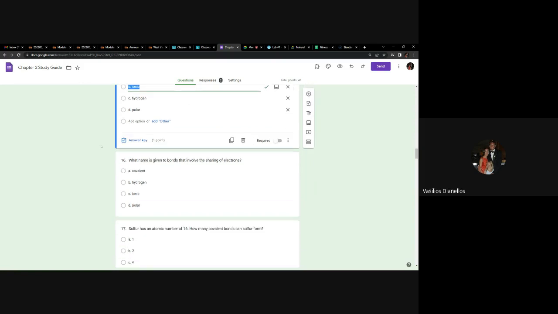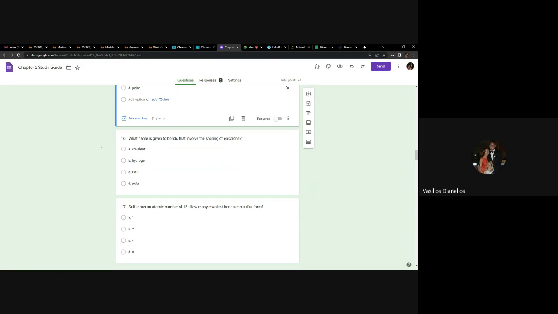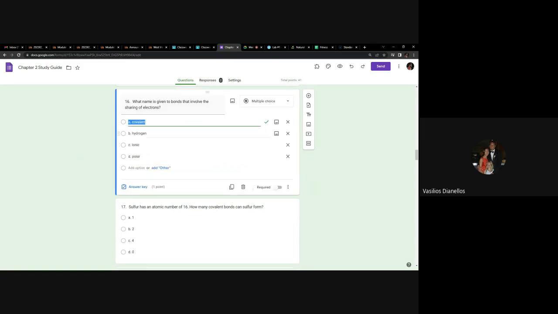All right. What name is given to bonds that involve sharing of electrons? You definitely need to know that. It's covalent. Because remember, like sharing. Like if you cohabitate with somebody, you share a house. If you co-parent, then you're divorced parents that are sharing the responsibility of parenting. And again, there is no such thing as a polar bond.